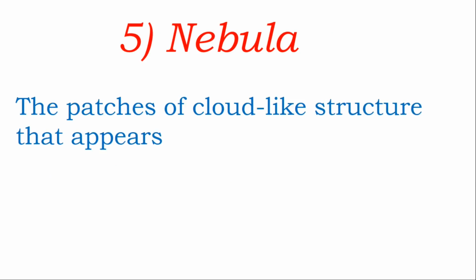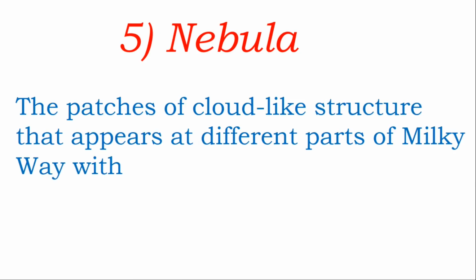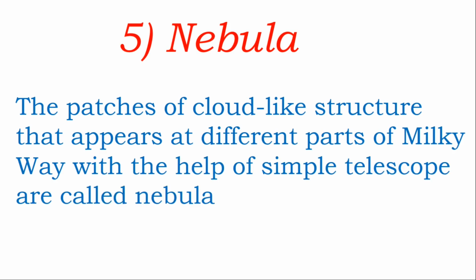Next, Nebula. What is it? The patches of cloud-like structure that appear at different parts of Milky Way with the help of a simple telescope are called nebula. When we see different parts of Milky Way galaxy with the help of a simple telescope, we'll be able to see some patches of cloud-like structure, and actually they are not clouds. Some of them contain stars also. They are called nebula.